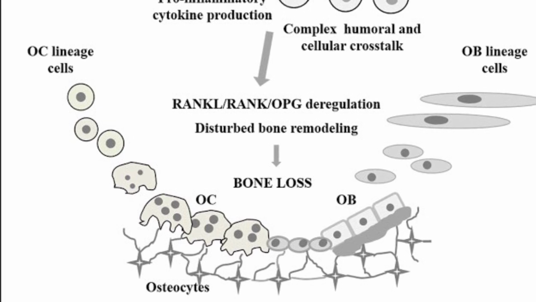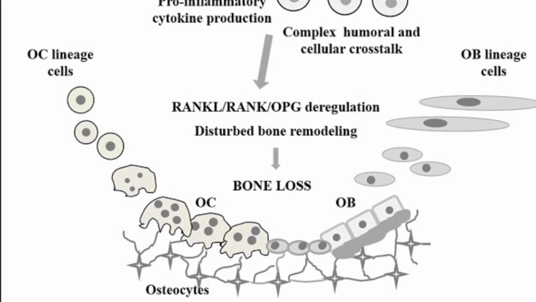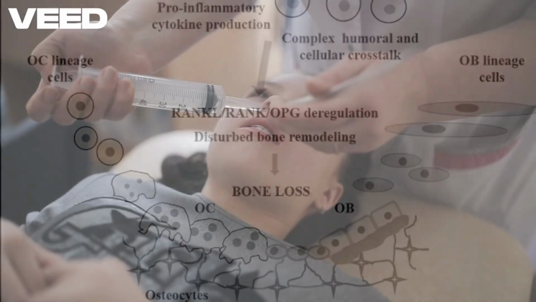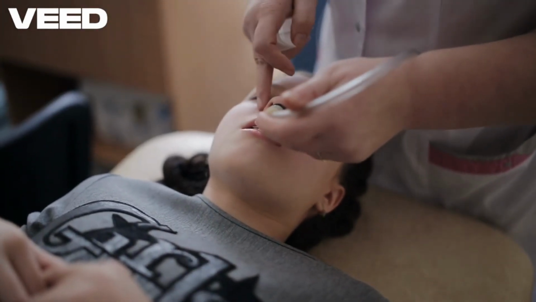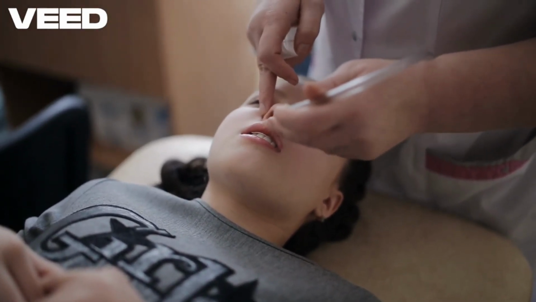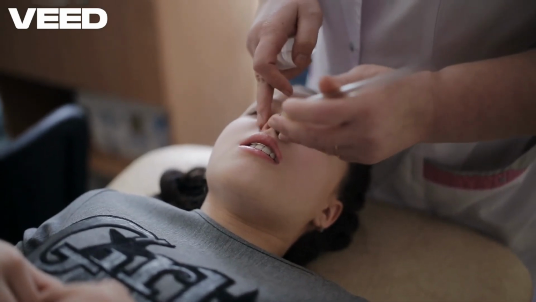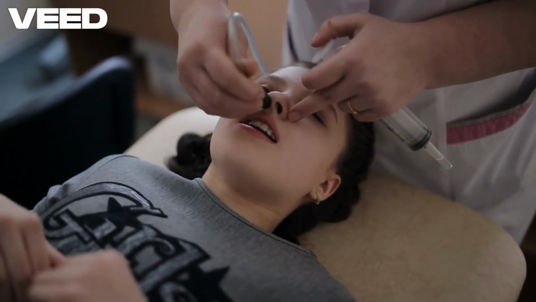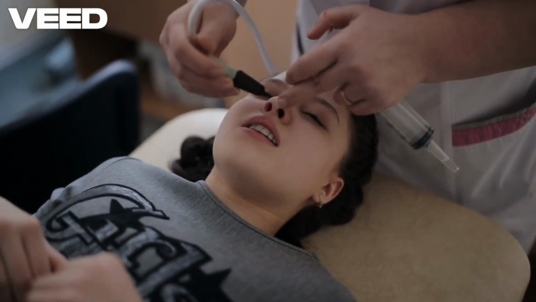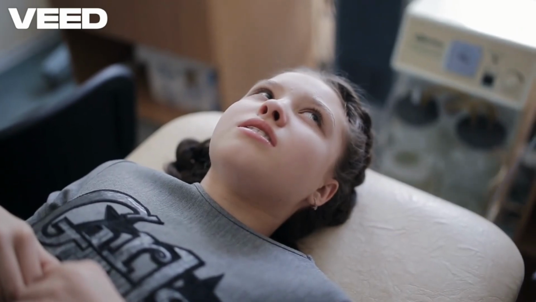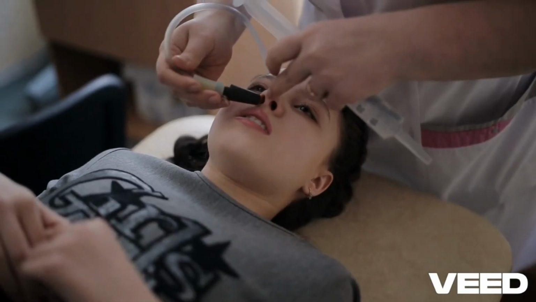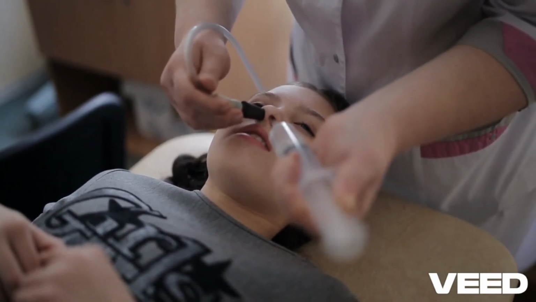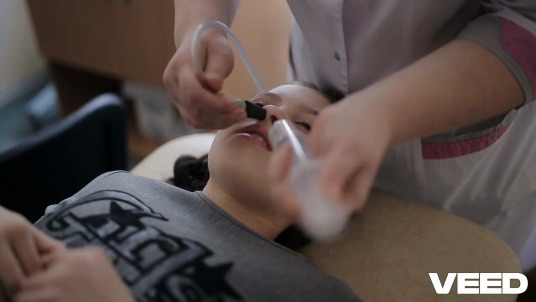This is how we see either bone loss or bone thickening, known as sclerosis, in patients with sinus osteitis. While the osteoclasts are hard at work breaking down the bone, the osteoblasts try to repair the damage, but they can't keep up. The balance is lost. Another key factor in chronic sinusitis, and by extension, sinus osteitis, is the formation of biofilms. These are clusters of bacteria that form a protective barrier, making them much harder to eliminate with antibiotics. The biofilms keep the infection going, which perpetuates the inflammation and bone changes.